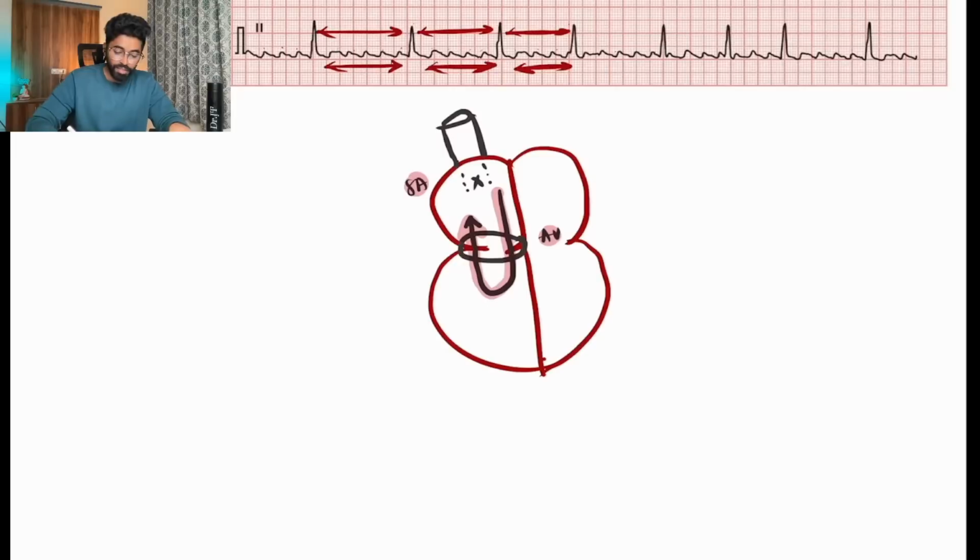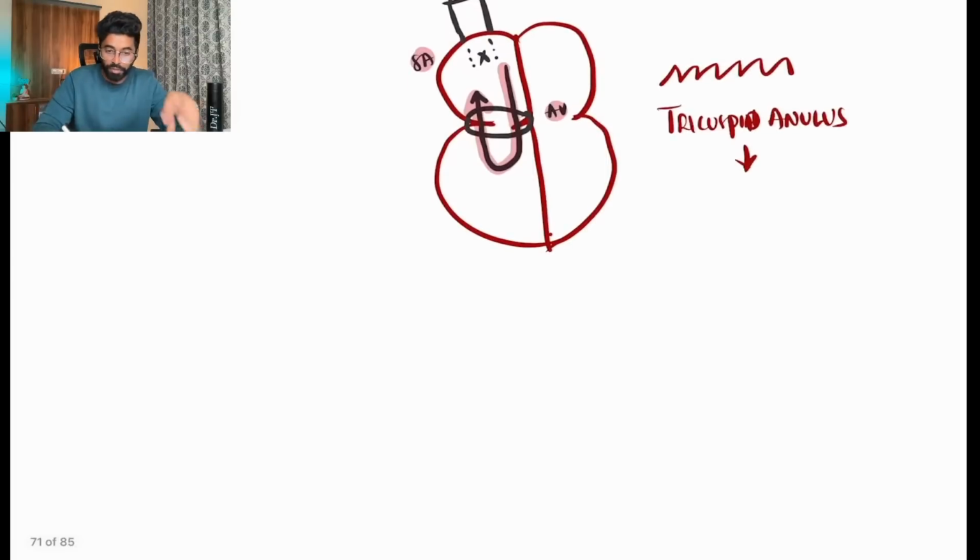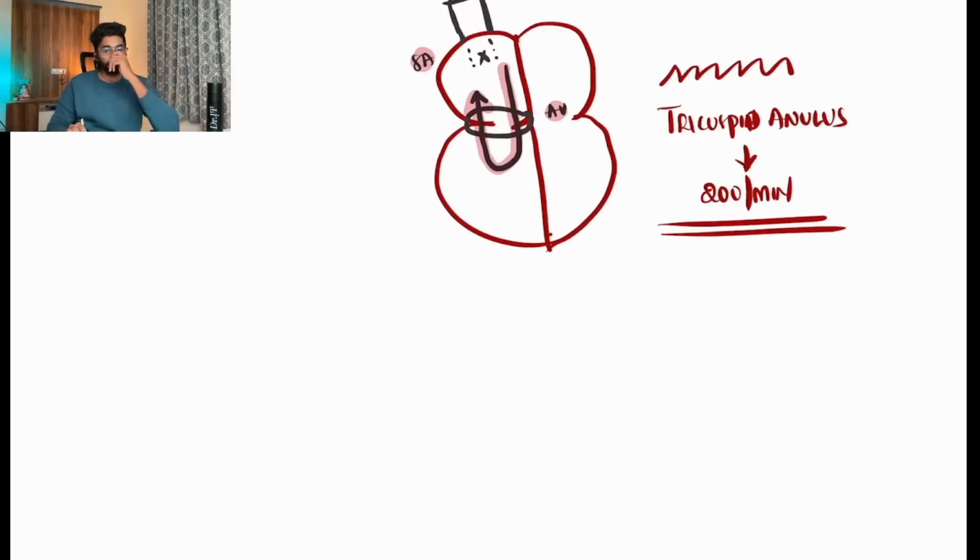This circuit is the reason we are having flutter waves, which is present around the tricuspid annulus, and this circuit has the capability of firing at a rate of 200 per minute. So that's the reason you get flutter waves. That's atrial flutter for you.